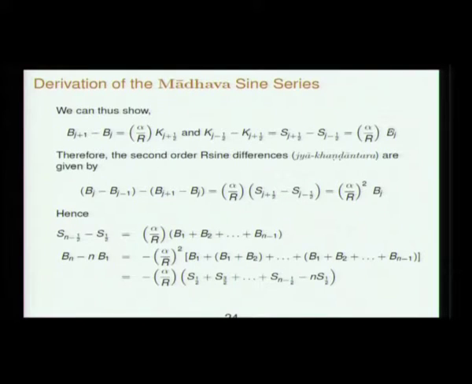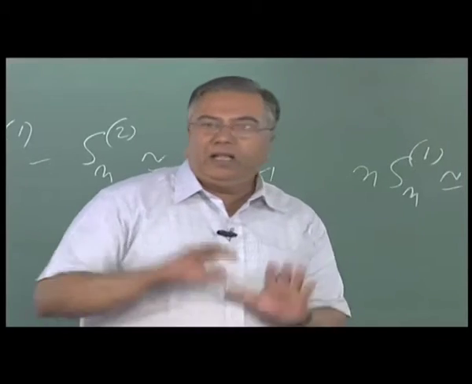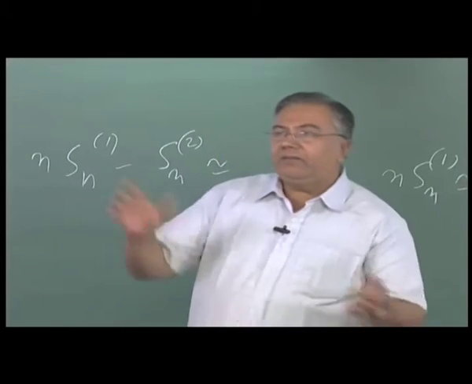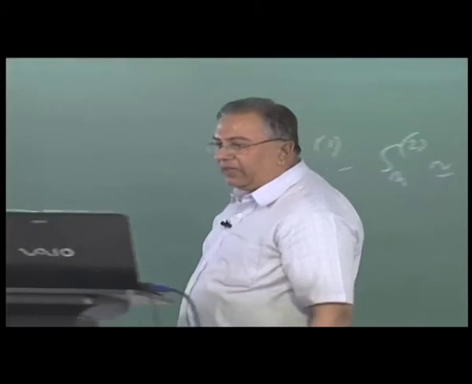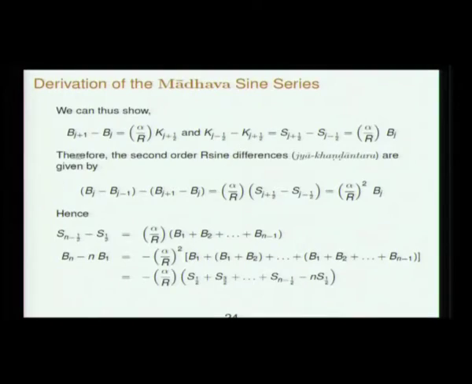They are just using simple similar triangles. So subtracting, Bj plus 1 minus Bj minus Bj minus Bj minus 1, is the difference of sharas, and it is equal to alpha by R squared into Bj. This is the famous Aryabhata formula.